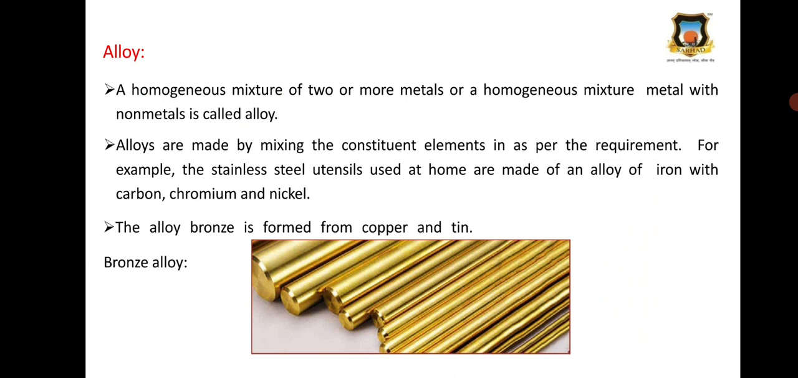Then alloy: a homogeneous mixture of two or more metals, or a homogeneous mixture of a metal with a non-metal, is called an alloy. Alloys are made by mixing the constituent elements as per the requirement. For example, the stainless steel utensils used at home are made of an alloy of iron with carbon, chromium, and nickel. That is, steel is an alloy of iron with carbon, chromium, and nickel. The alloy bronze is formed from copper and tin. That is a mixture of copper and tin. Here you can see in this picture the bronze alloy.